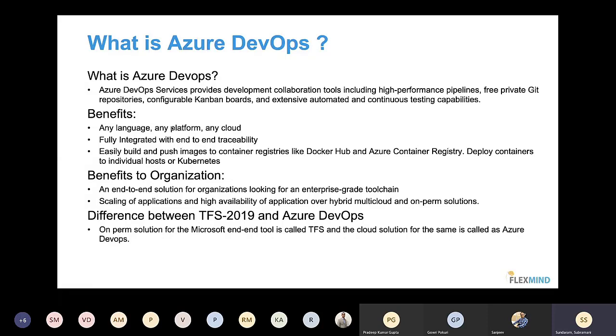So instead of using all these different tools, I can have Azure DevOps as a single tool, which provides me end-to-end traceability. From an organization perspective, this gives me a very good value add, and I can save money. Instead of going with multiple tools, I can go with a single tool. The dependency on multiple tools is also reduced, and you will not find a person in the market who knows all 5-6 tools, but you can find a person who knows a single tool called Azure DevOps, who will be able to manage your entire IT solution. That is the reason it is kept under the expert level category: this single tool is equivalent to 6 tools in the IT industry, and that's the advantage you will get after learning Azure DevOps.